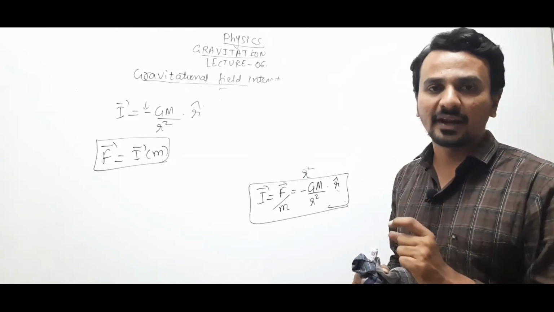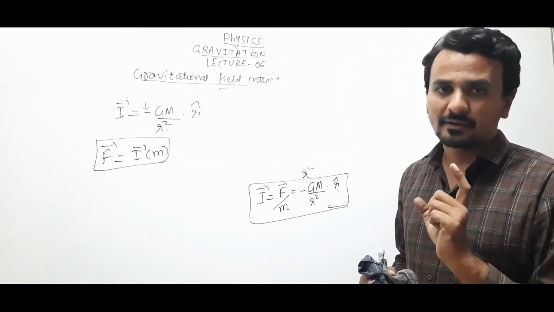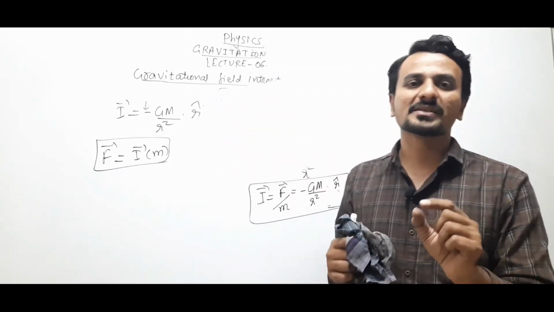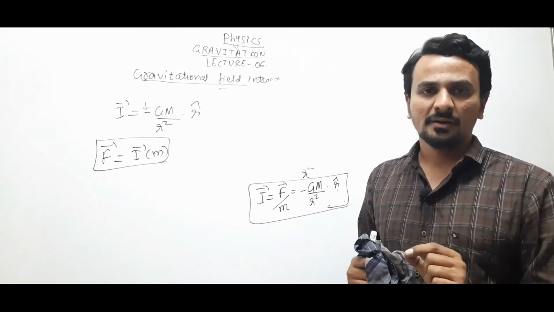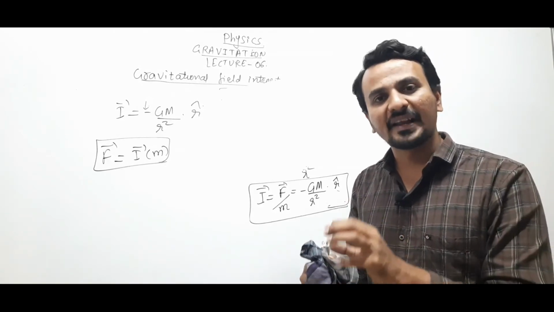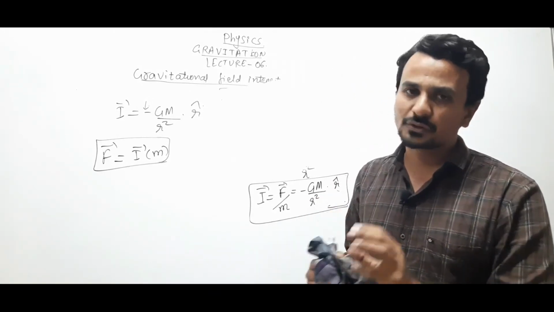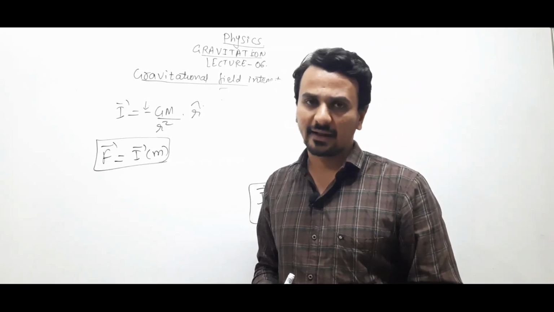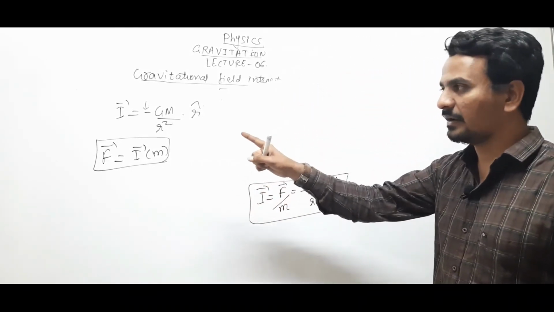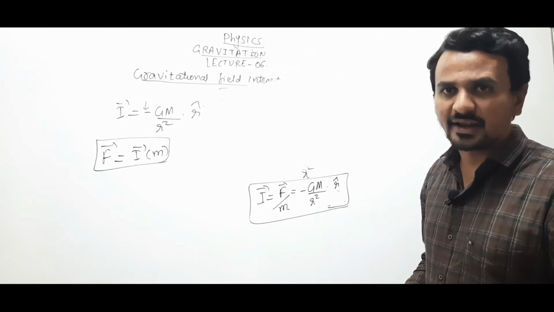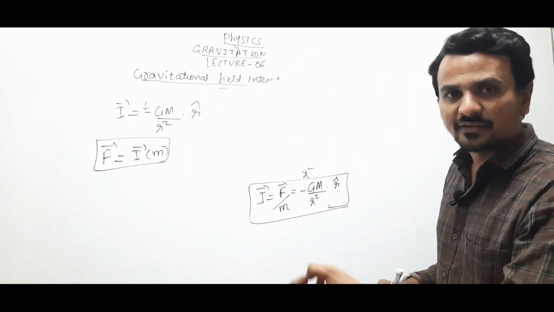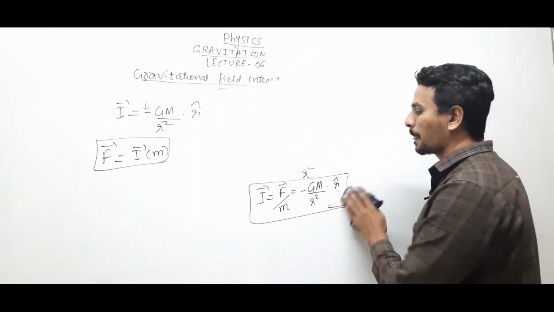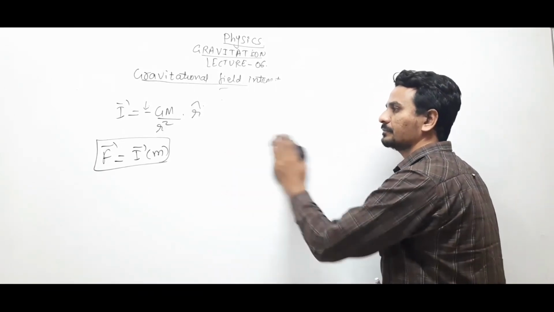This effect is known as gravitational field, right? And gravitational field intensity is the force acting on a unit mass because of the gravitational field produced by the source mass. Clear? That is known as gravitational field intensity. This is how it is calculated. It is a vector quantity and it is directed towards the center of mass or center of gravity of the considered mass.